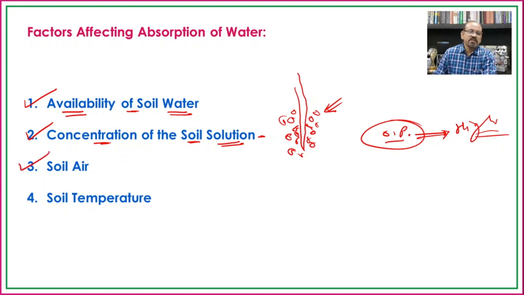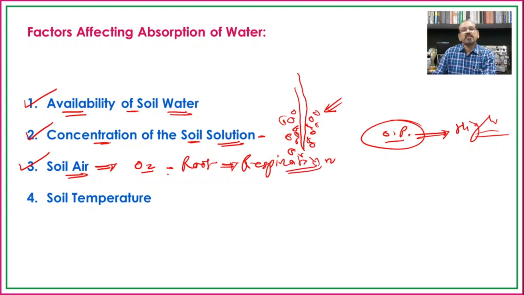Then the third one is the soil air. We know very well there is a need for aeration for many annual plants that we are planting. So soil air is responsible for providing oxygen to the roots, and this oxygen is used for the process of respiration. As we have seen, if the rate of respiration increases, the rate of absorption of water also increases.